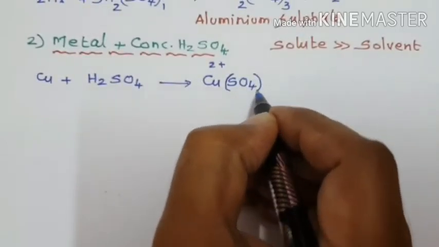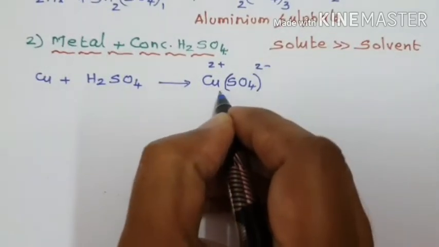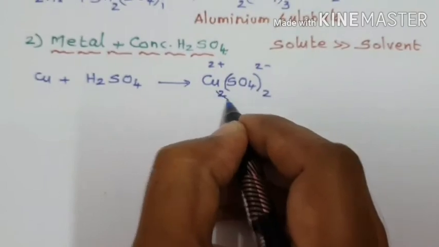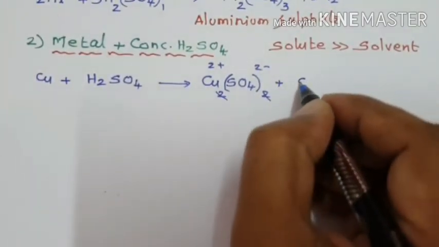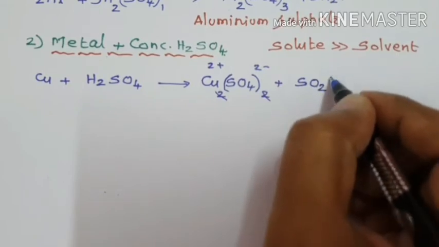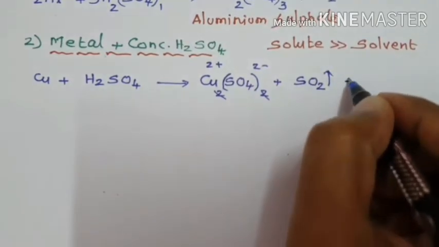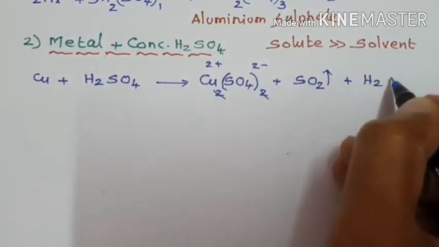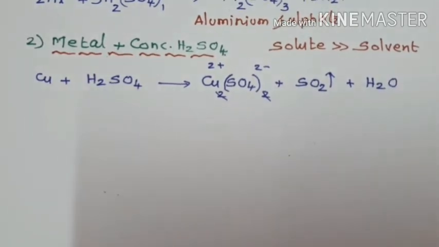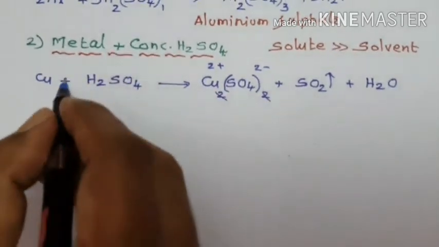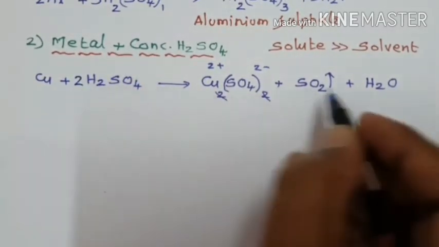Sulfate is a 2 minus ion. When we write it in the equation, the 2s get cancelled, plus liberation of sulfur dioxide and loss of H2O. Sulfur dioxide, an acidic gas, is evolved when a metal undergoes reaction with concentrated sulfuric acid. 2 sulfur, 2 sulfur, 2H2, 2H2.